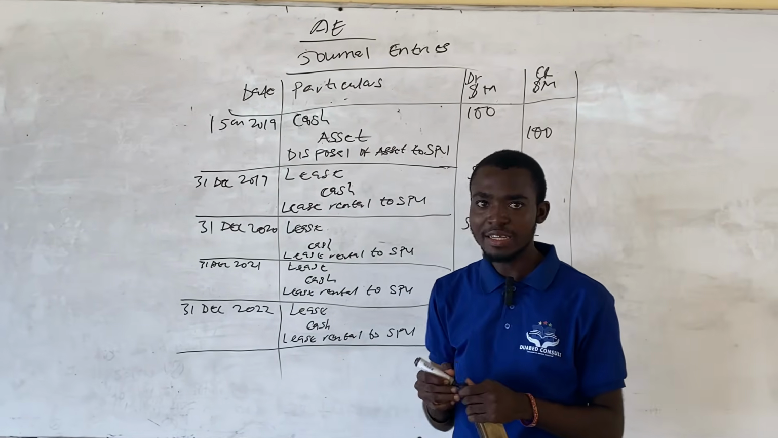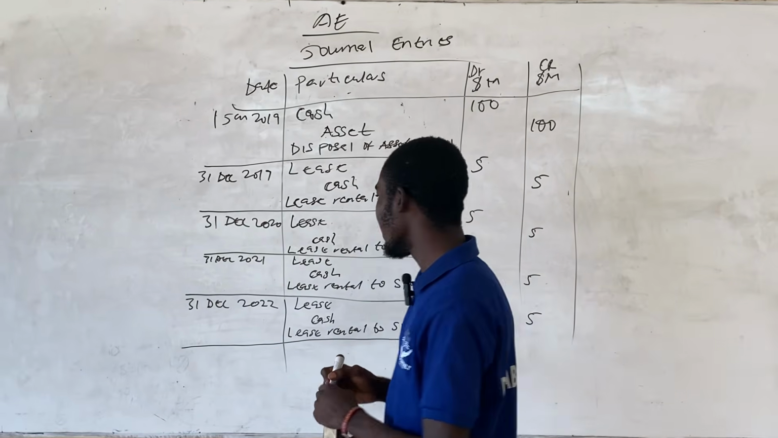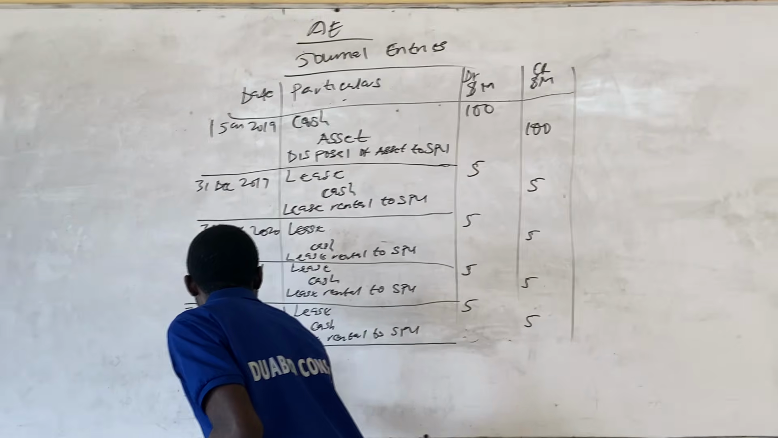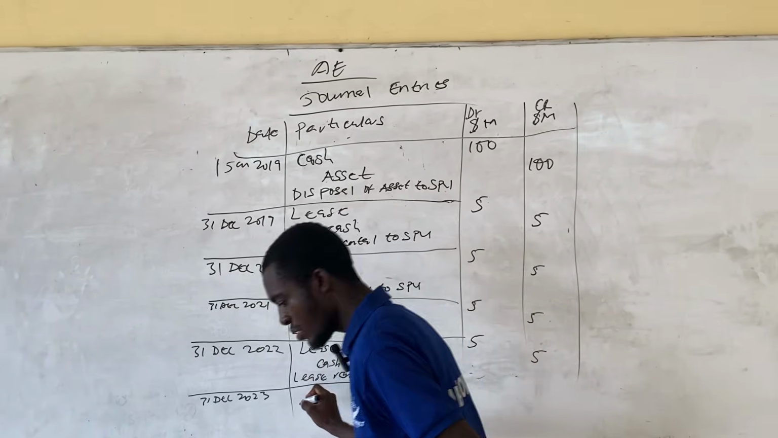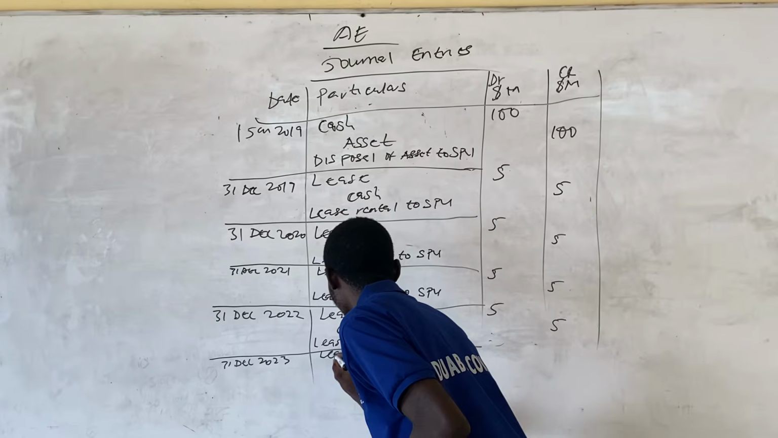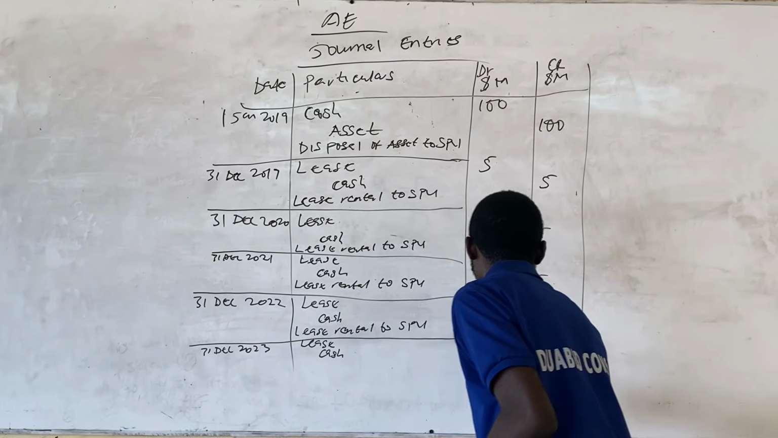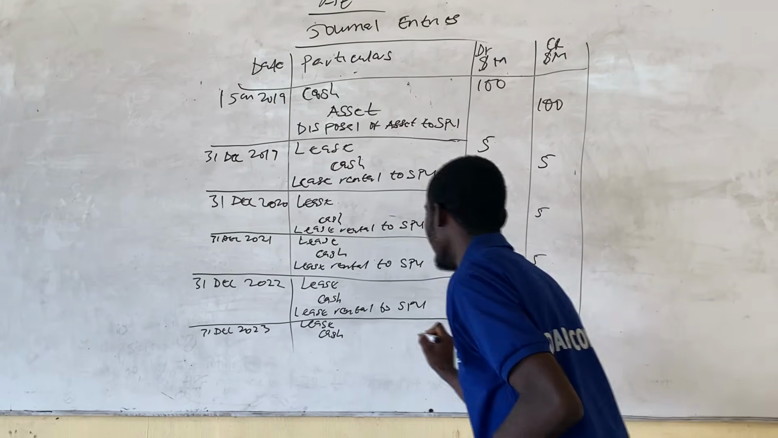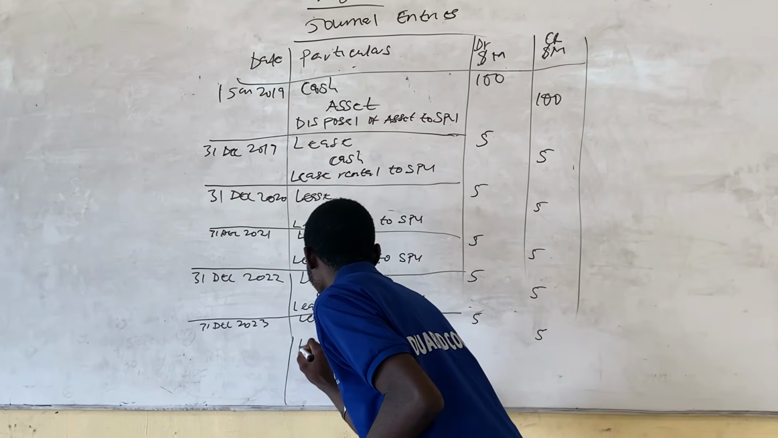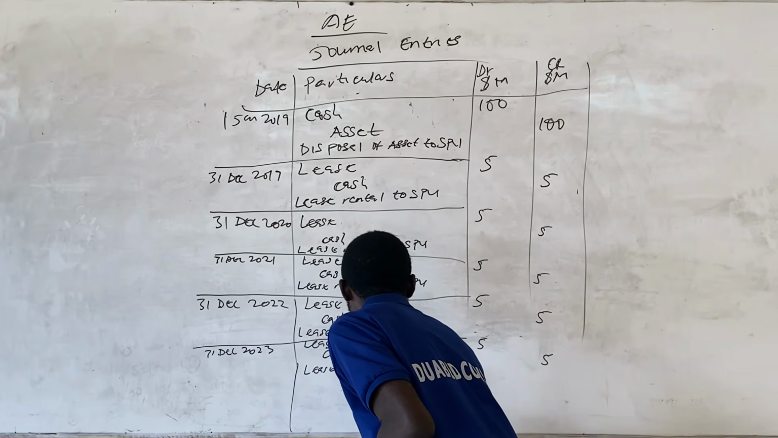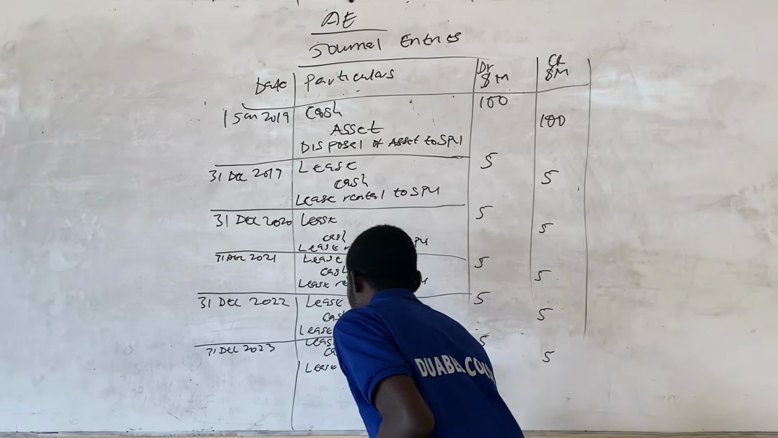So we are left with the last year, which is 2023. So 31st December 2023. For this one, you debit your lease account and then credit cash with 5 million. And then the narration will be lease rentals to SPV.